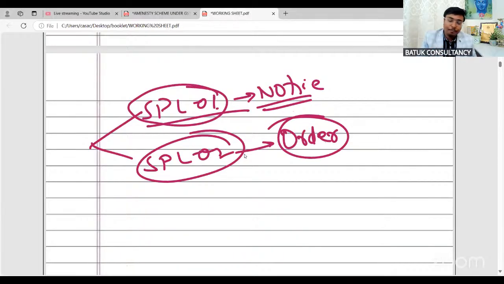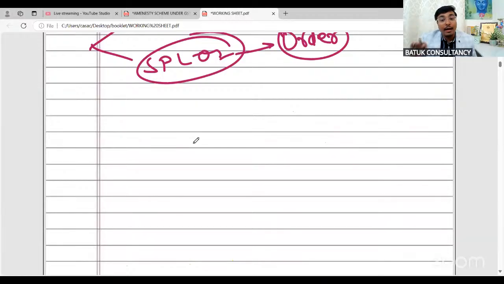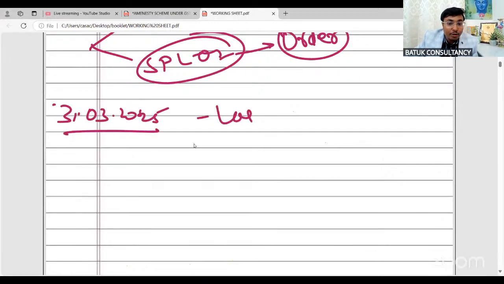Now, sir, by when can I file the application for the amnesty scheme? So the government has prescribed a specified date for making the payment. The government is saying if the taxpayer is willing to go for the amnesty scheme, then the taxpayer has to make the payment by 31st March 2025. This is the last date to make the payment.